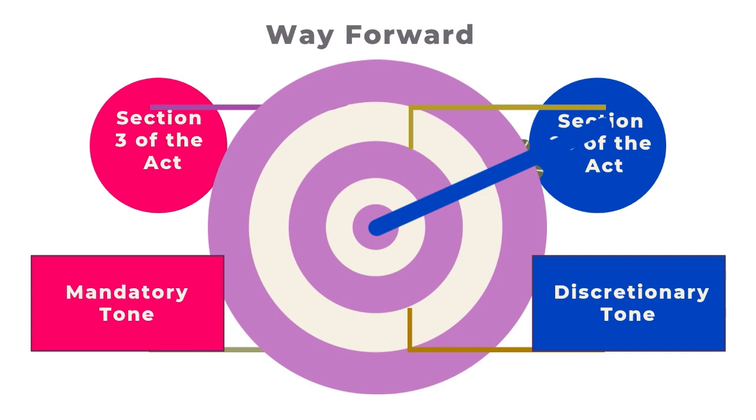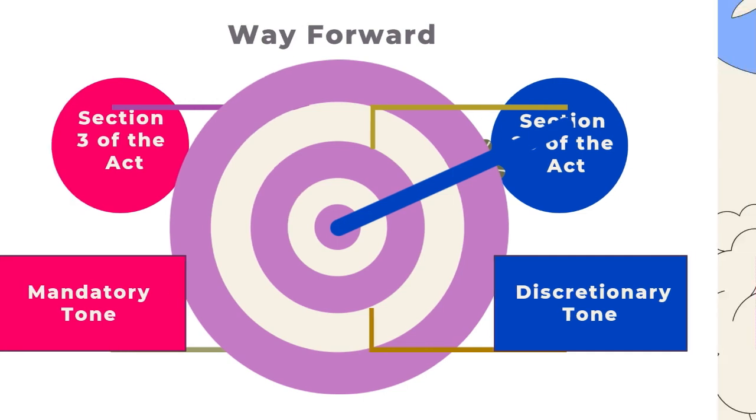It may result in public criticism and a lack of progress in implementing the Disability Act. This is the main difference between mandatory tone and discretionary provision. Mandatory provisions create enforcement and make people accountable, for example, accessibility required for public buildings. For discretionary provisions, there is flexibility in implementation, often depending on resource availability and policy decisions. This is the main implication of mandatory and discretionary provisions.